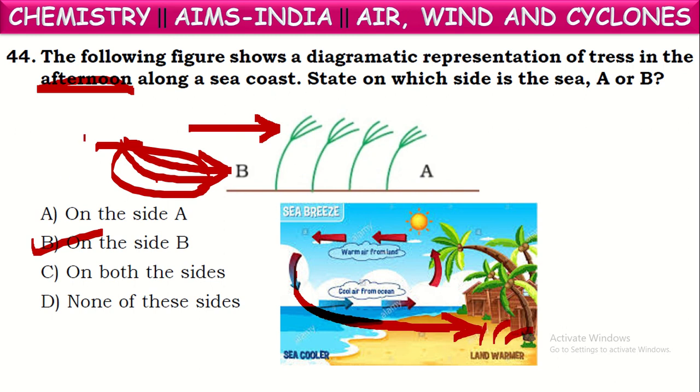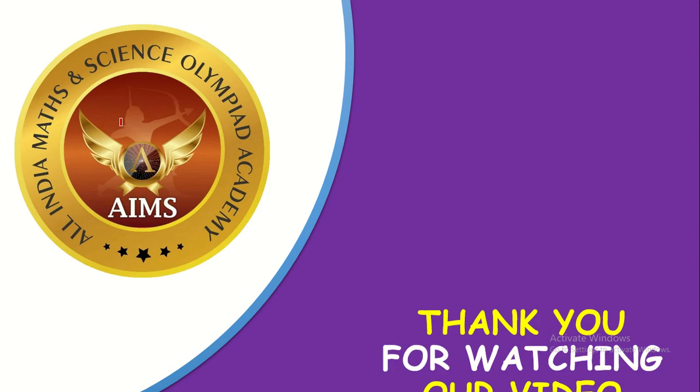Now cool air blows from the sea to land, which we call sea breeze. So the direction of the wind is in this direction. Plants are here. So wind is blowing from B to A. Now we can say the sea is on the B side. Got it? This is a level 2 practice sheet.